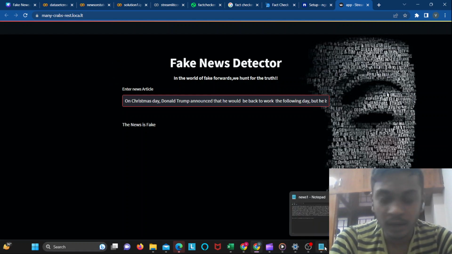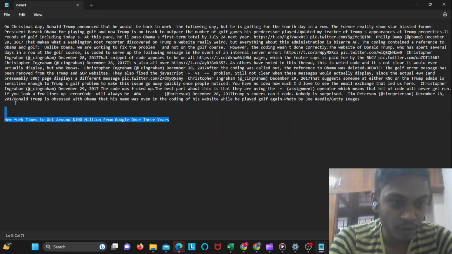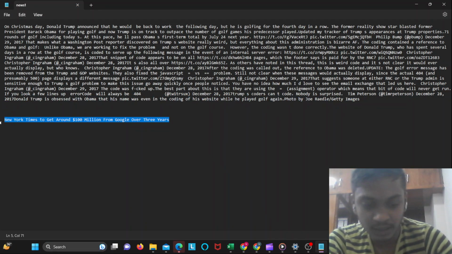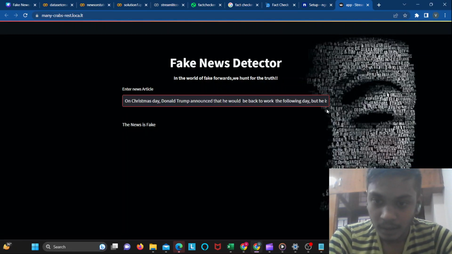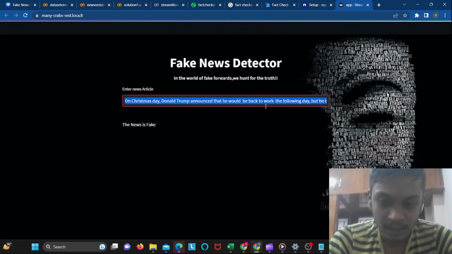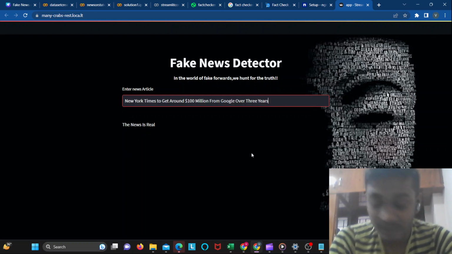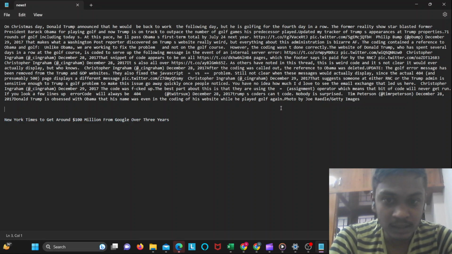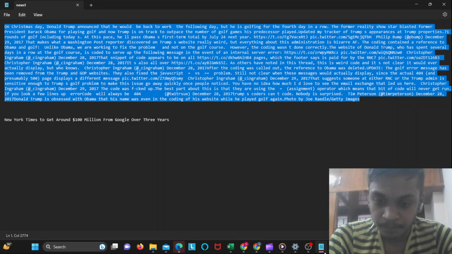Now you can give any news, whatever news you have. Now I would take an example from the New York Times. You can even cross check on the internet. I would send all this data into my app and check whether it is fake news or real news, and I would get the output as real news because it is real news, and you can cross check it. And regarding Christmas, you can even check on the internet whatever data you have.